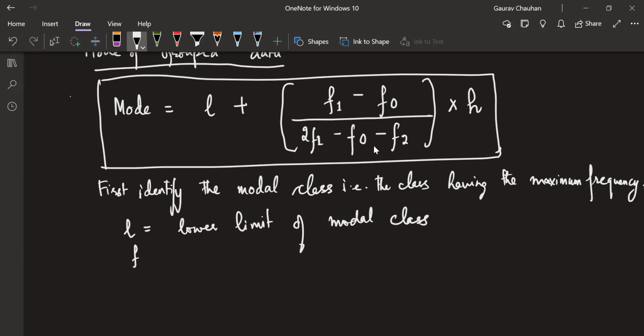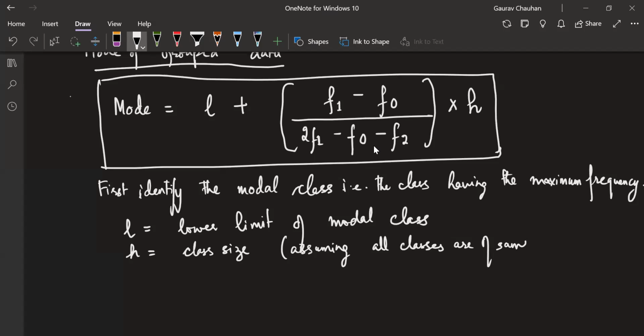So first let's write H. Like we used in the previous thing also, H is usually used to represent the size of the class interval, or class size. In this case, we are assuming that all classes are of the same size. Now, if the class sizes are not the same, this formula with H will not directly work. So mostly you'll get questions in which class sizes are the same.